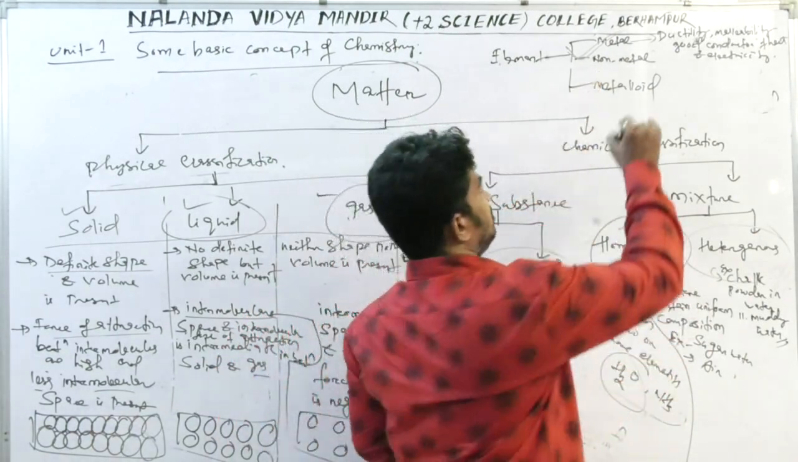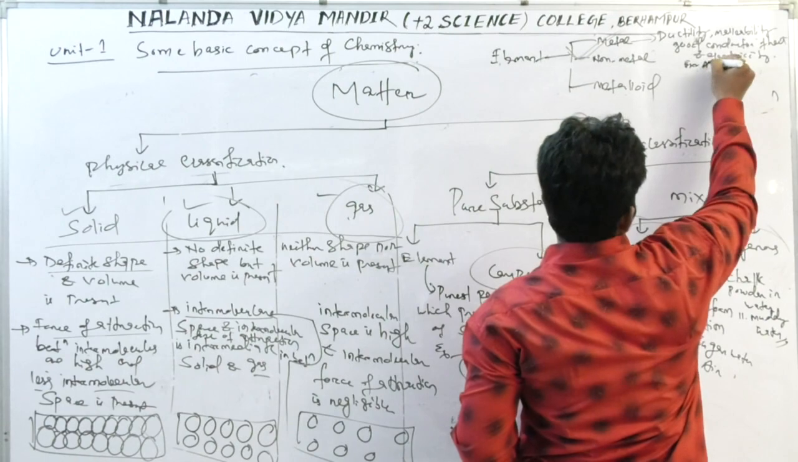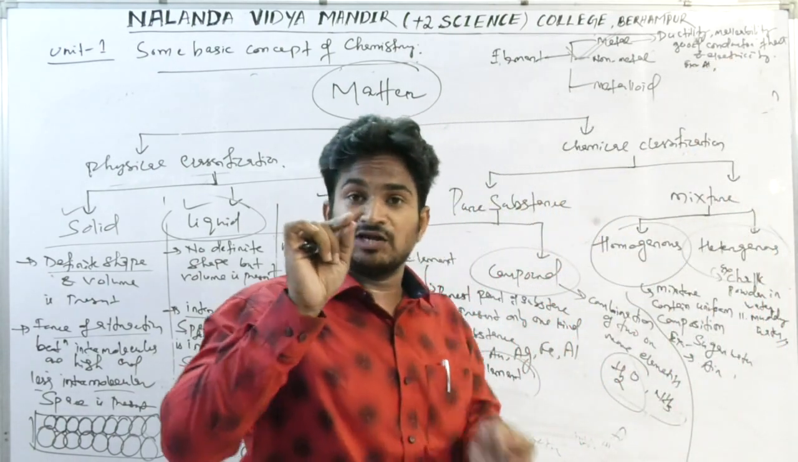As an example of metals we can take aluminum. Aluminum foil is a thin sheet.